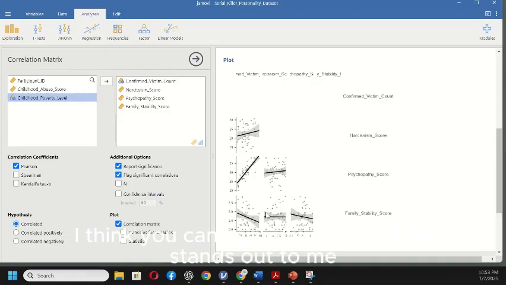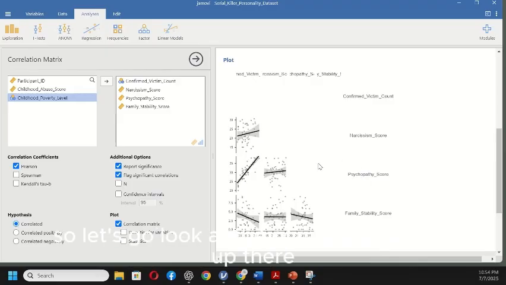But I think you can see where one thing stands out to me more than all the others, and that is the correlation between confirmed numbers of victims and that psychopathy score. So psychopathic personality. And I see a positive relationship there. So that's telling me that the more victims the serial killer had, the higher they scored in that psychopathic personality.